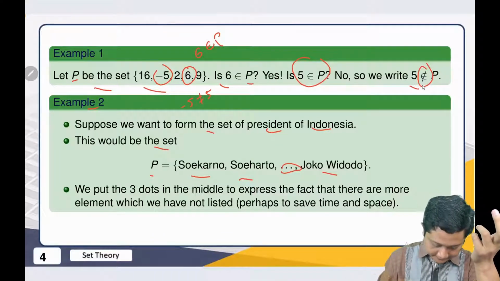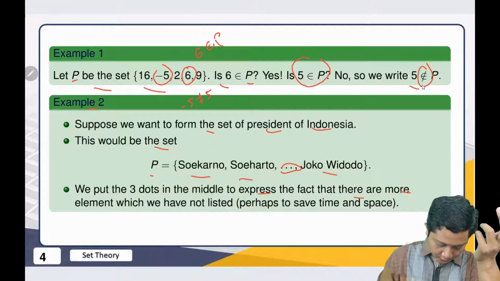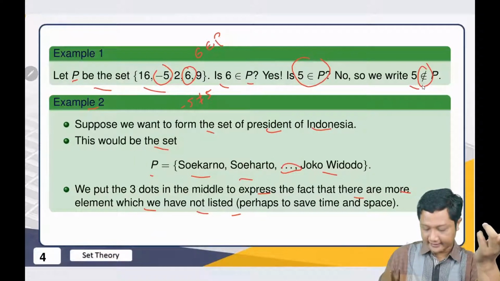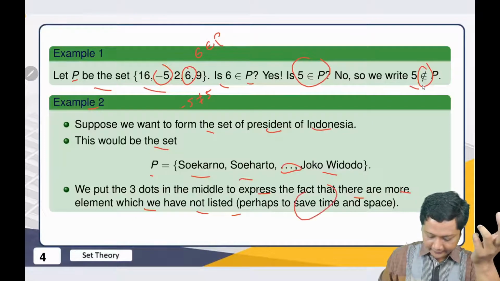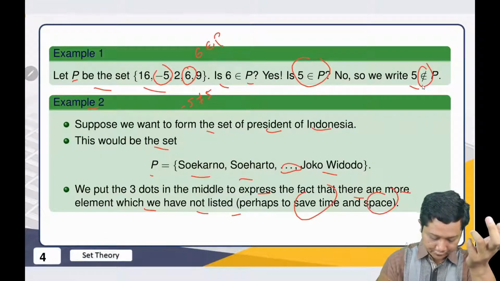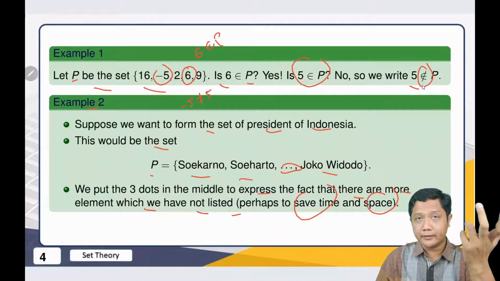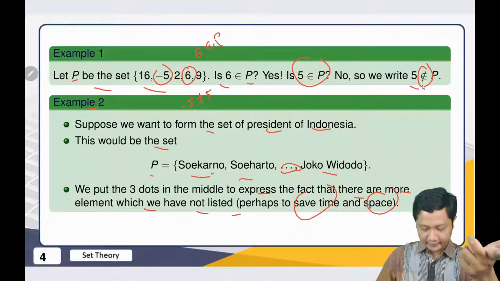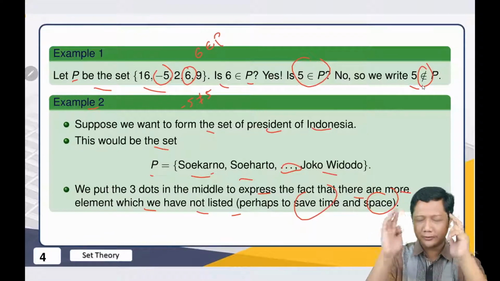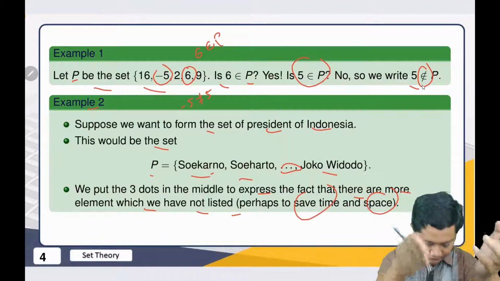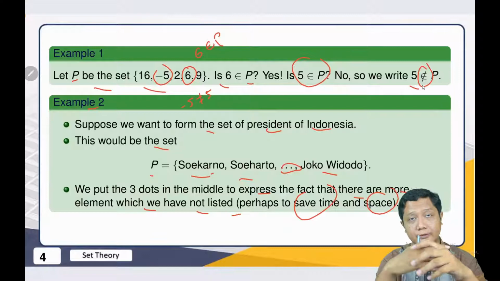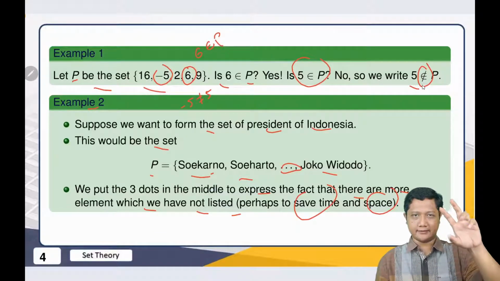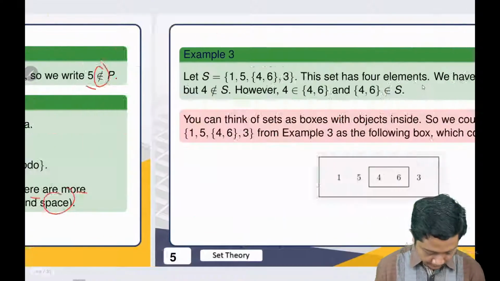The 3 dots mean there are some more elements which we have not listed, to save time and space, because this should be clear enough for Indonesians, right? When you say Soekarno, Soeharto, up to Joko Widodo, then you will know, oh, the set of Presidents of Indonesia. So it should be clear enough what the whole idea is.